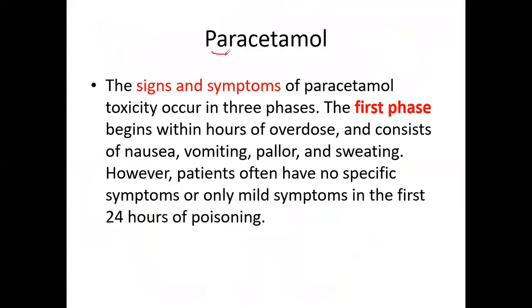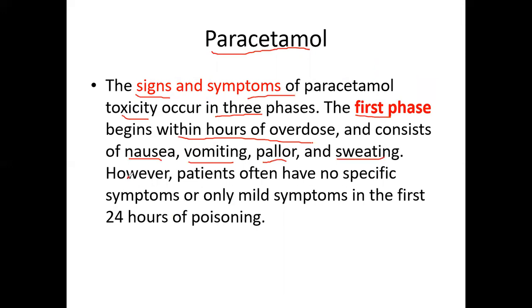So now in this slide, the signs and symptoms of the paracetamol toxicity start or occur in three phases, as I have already mentioned. The first phase begins within hours of overdose and consists of some minor features like nausea, vomiting, and pallor of the skin, and also some sweating, that is the diaphoresis.